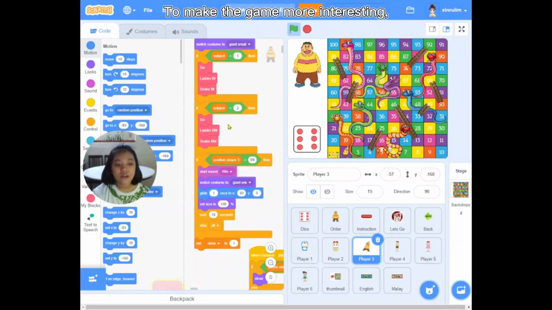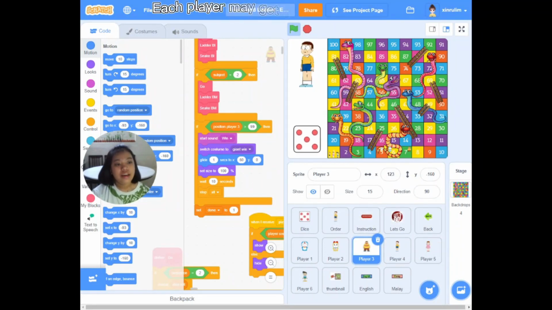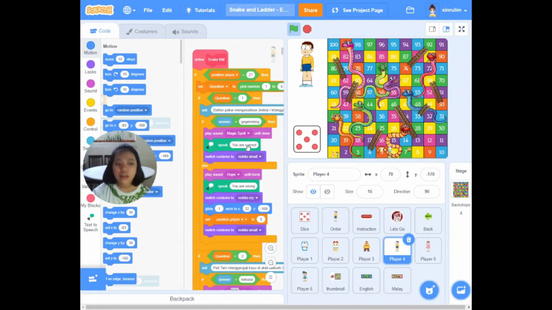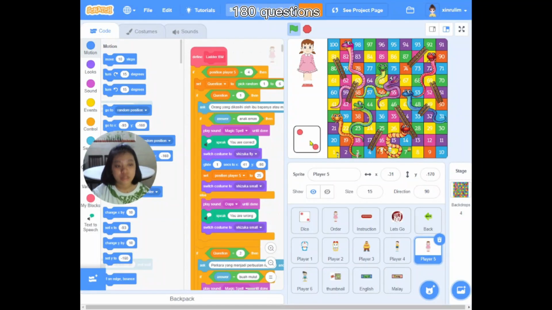To make the game more interesting, I also arranged the coding in a way that there are 6 questions created on each snake and ladder position. Each player may get different questions even if they land on the same position, as the system will pick randomly from question 1 to question 6. As there are a total of 7 ladders and 8 snakes, there are 90 questions altogether per subject. I have spent a lot of time designing and selecting these 180 questions.